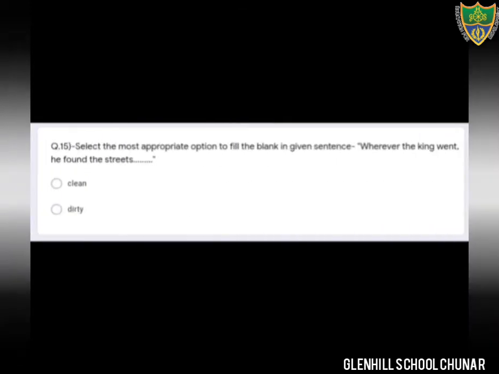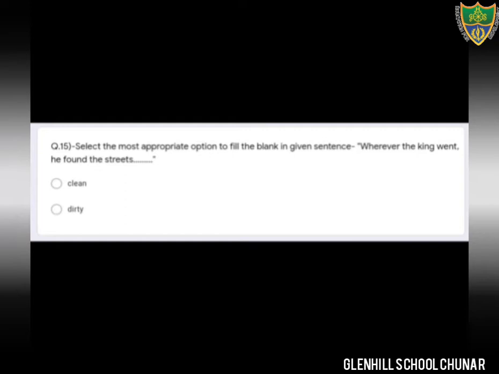Question number 15. Select the most appropriate option to fill the blank in the given sentence. The sentence is given here. Wherever the king went, he found the streets clean or dirty. Dear students, the king found the streets dirty. Option number second is the correct option. Okay, wherever the king went, he found the streets dirty. Option number second, that is dirty, is the correct option.